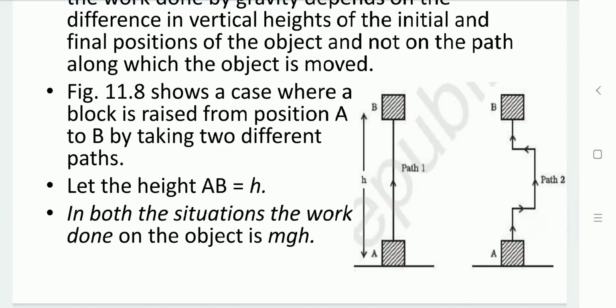But in the second case, the object is raised by a different path. Irrespective of that, both reach the same height h and both have the same work done, W equals mgh, and the same potential energy mgh.